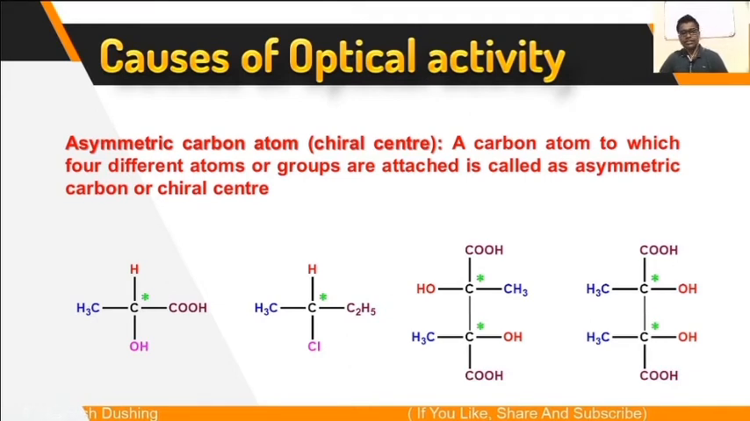The compounds whose mirror images are superimposable are optically inactive substances. But the compounds whose mirror images are non-superimposable are called optically active substances. So this is the main criterion for a compound to be optically active.